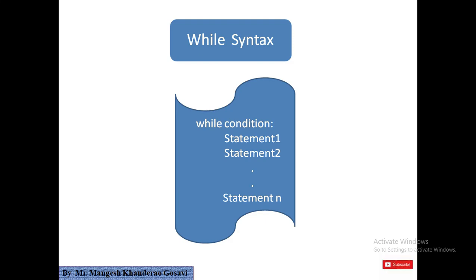If you want to execute the same statement multiple times until a particular condition becomes false, then in such a situation you can use one of the iterative control statements in a program.